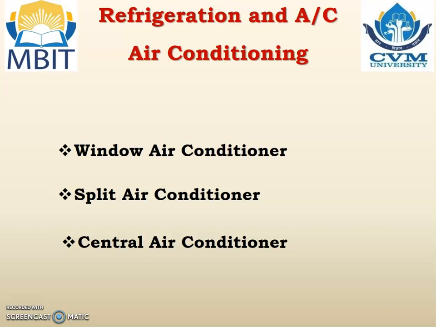One part is located inside the room, another part is located elsewhere, maybe on the terrace, above the window or at ground level, wherever we require. And central air conditioning system is one air conditioner which provides cool air to different rooms and different places. That is known as the central air conditioning system.